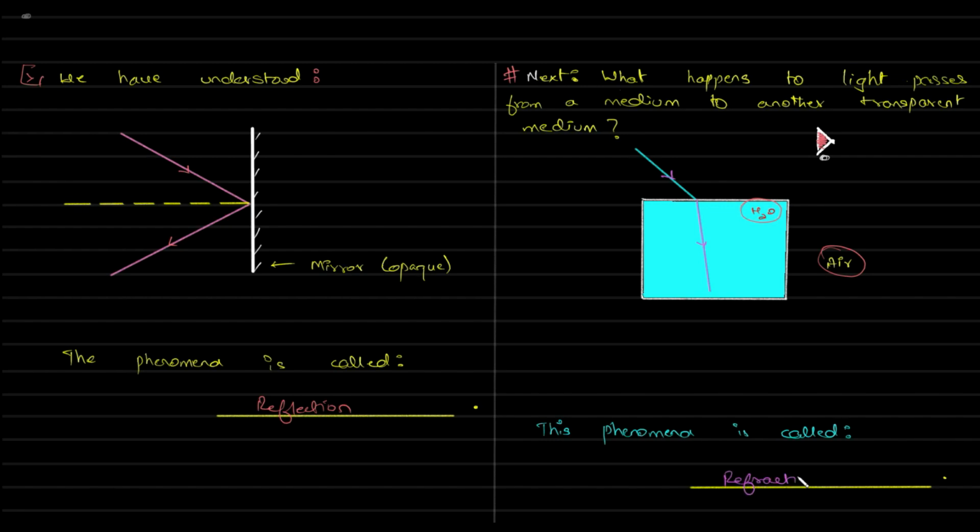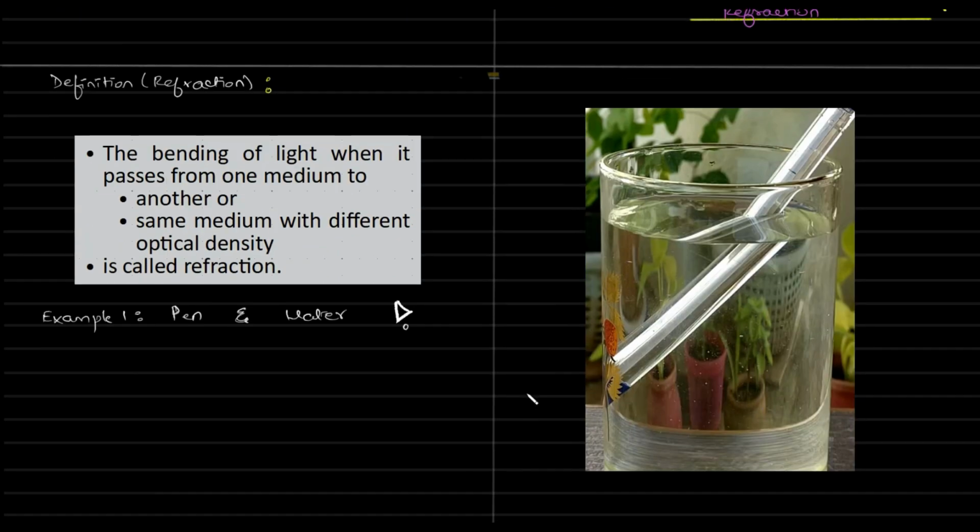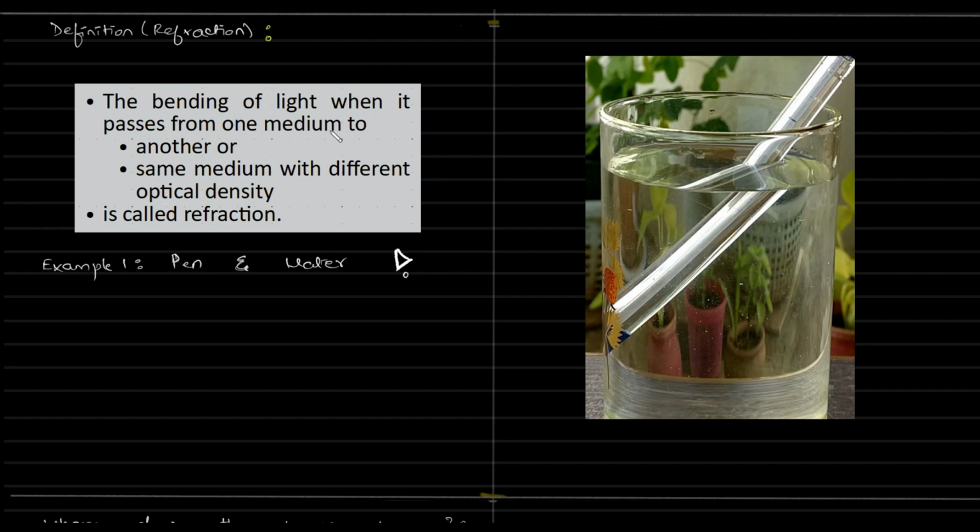So please understand the difference. Reflection is bouncing off of light into the same medium. Refraction is bending of light. Okay, so how do you define refraction? Bending of light when it passes from one medium to another, or same medium with different optical density, is called refraction. So we'll talk about optical density, basically, at a second point in time. But yes, this is the very definition of refraction. Again, reflection is different. Refraction is different. Whenever we see bending of light, that is your refraction.